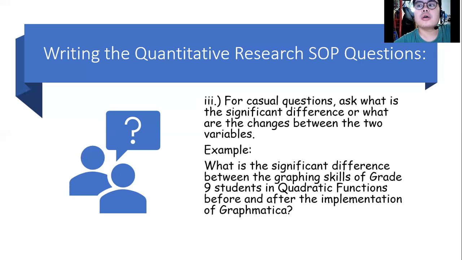What are the variables there? The graphing skills before and after. In this type of question, we can ask about two groups. It can be two similar groups, two batches, an experimental or a control group, or a before and after, as long as we are comparing.